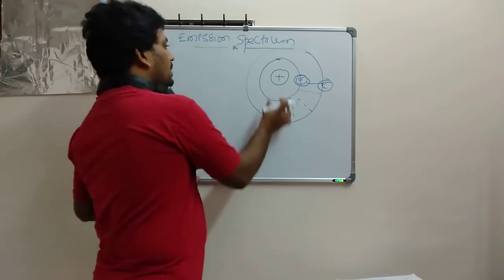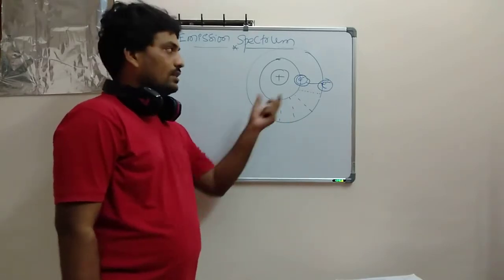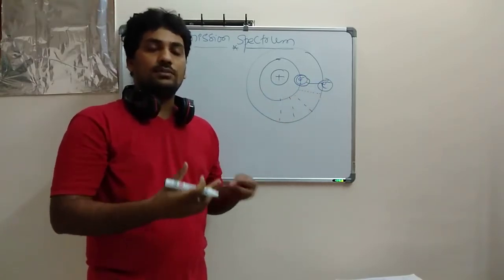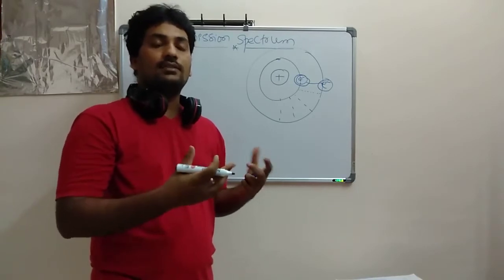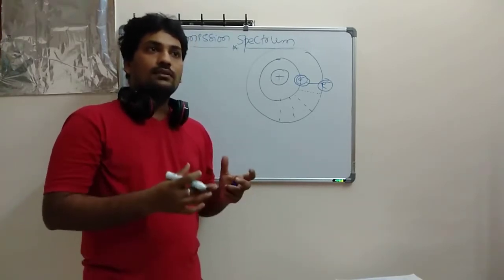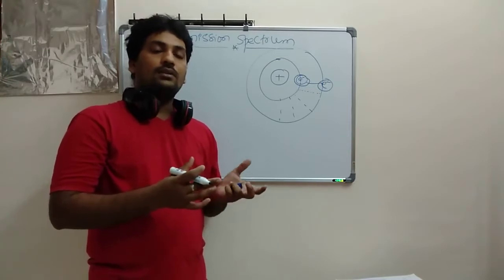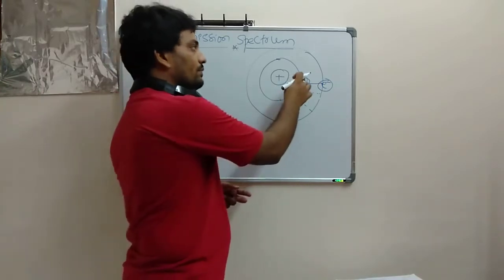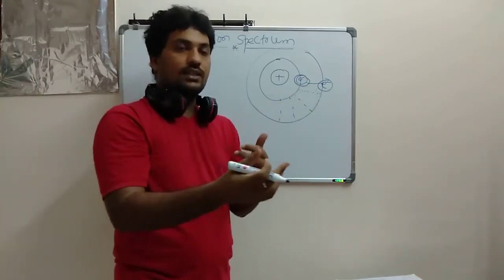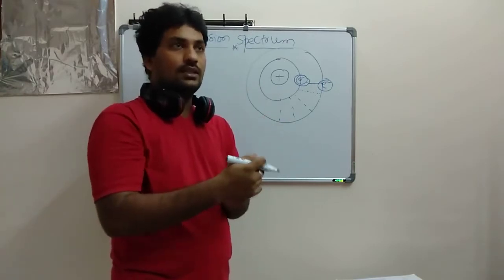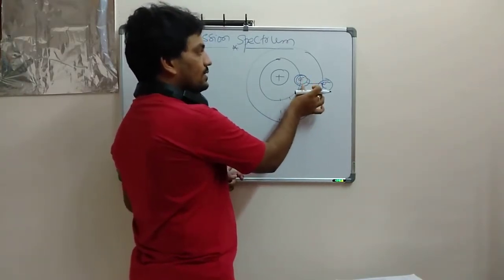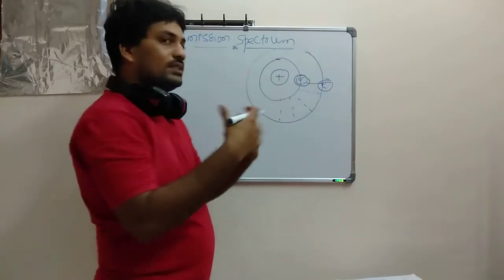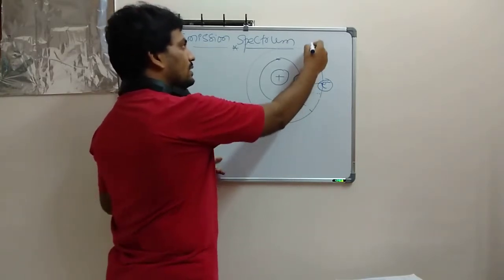While it is coming back from the different orbit to the original one, it will give some kind of spectrum. Spectrum means it is going to emit some kind of light, some differently colored light. This can happen when it absorbs different amounts of energy. If it absorbs more energy, it will emit a different color. Suppose it has absorbed some energy and is coming back from this particular state. Suppose this electron has taken more energy.